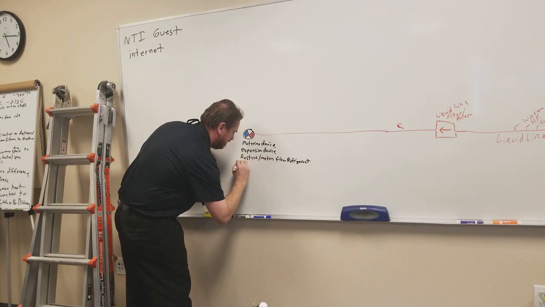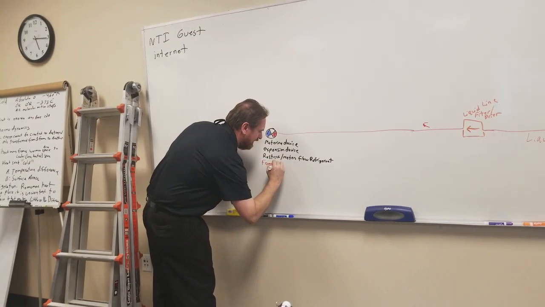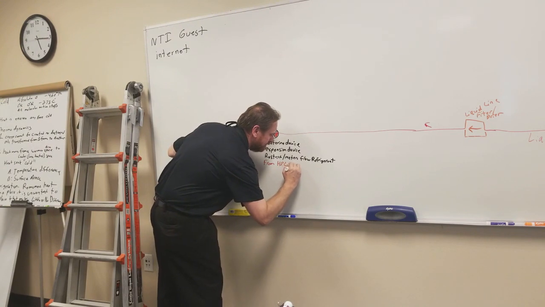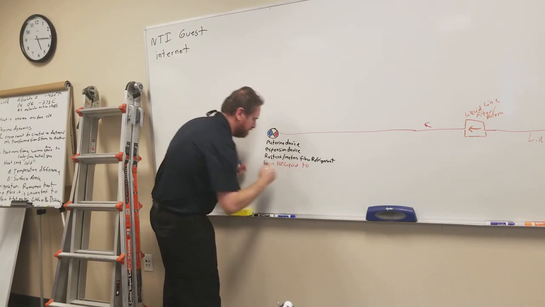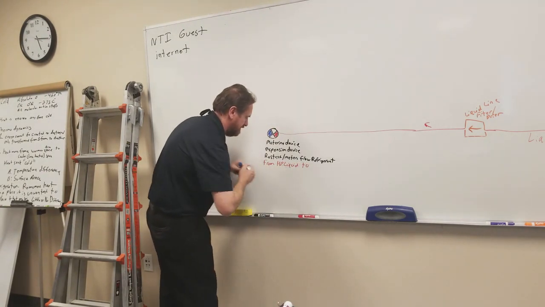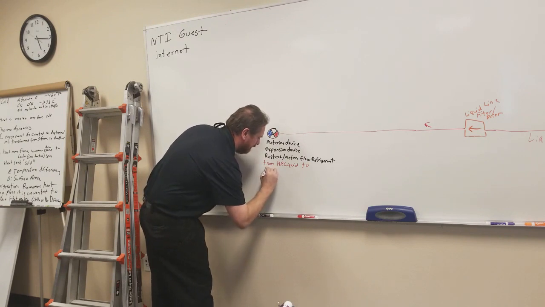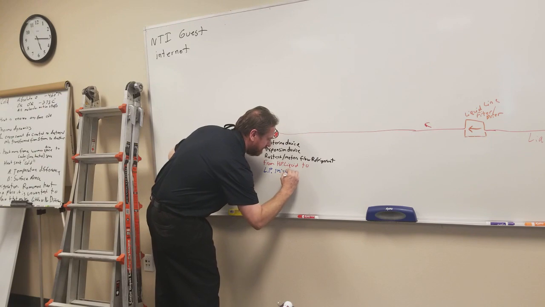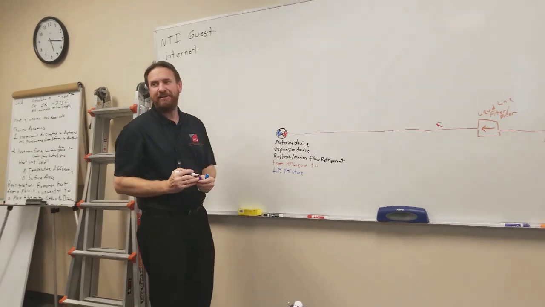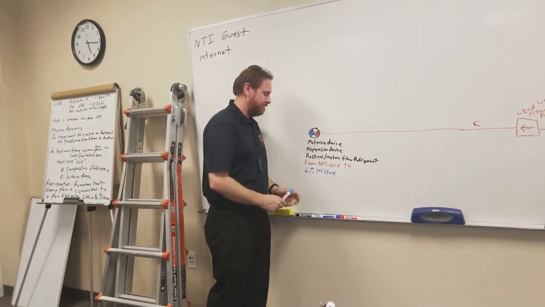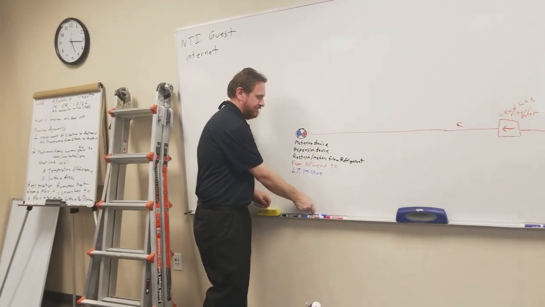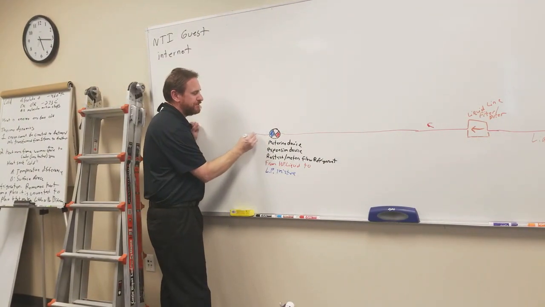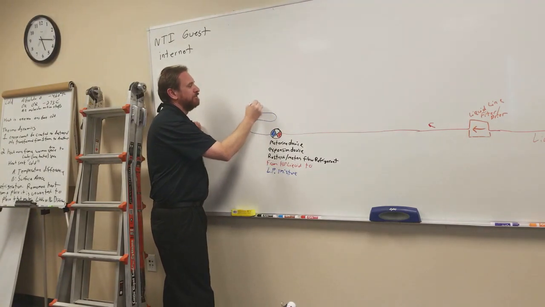From a high pressure liquid to a, I'm going to put LP for low pressure mixture. And we're going to add to this today. We're not ready yet. So from there, we're low pressure. So I'm going to use blue for low pressure. And then I'm going to go into my next component.